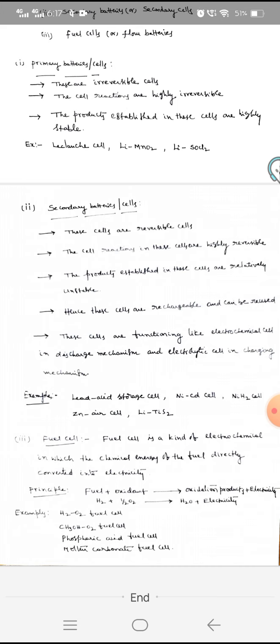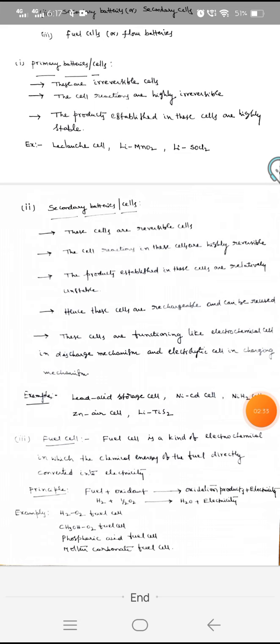The third one is the fuel cell. A fuel cell is a kind of electrochemical cell in which the chemical energy of fuel is directly converted into electricity. The principle in this fuel cell is fuel plus oxidant gives rise to oxidation products plus electricity. Example, H2 plus half O2 gives rise to H2O plus electricity. Examples of fuel cells are H2O2 fuel cell, CH3OH fuel cells, etc.